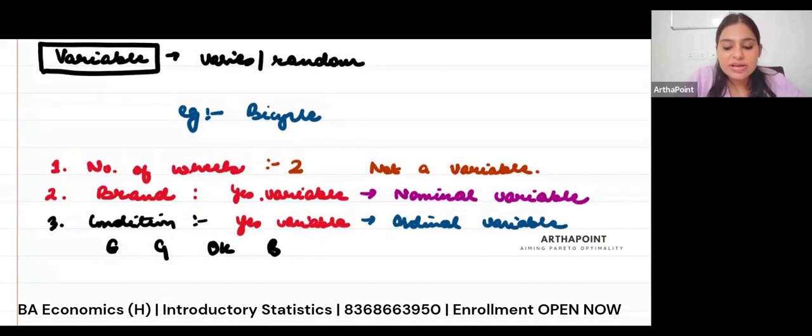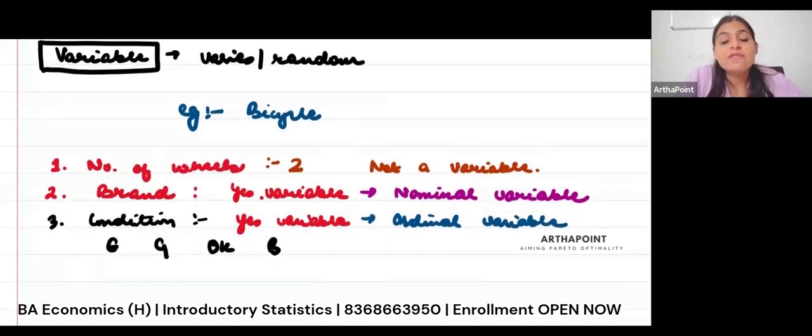What is an ordinal variable? Any variable in which ranking is possible. So for example, I know that excellent is better than good, is better than okay, is better than bad. It's like saying, give me the ranking of the students in the class. So I know the person who ranks first is better than second, is better than third, is better than fourth.